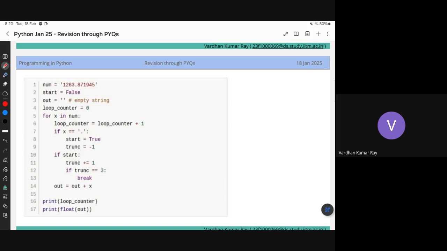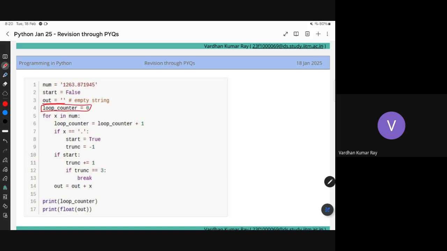So there are lots of variables in this question again, right? So just see. First is a string, num is a string, no worries. And start is somehow holding some property that has to become true at some point. Out is the empty string, it doesn't matter. And this is a counter. This will count something. We will see what it counts.